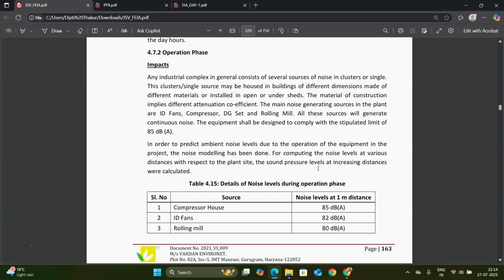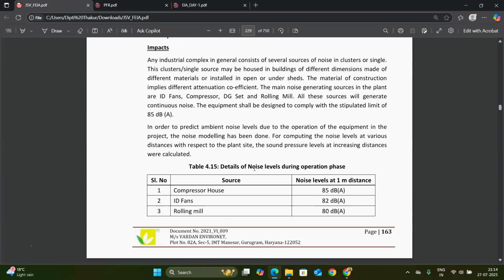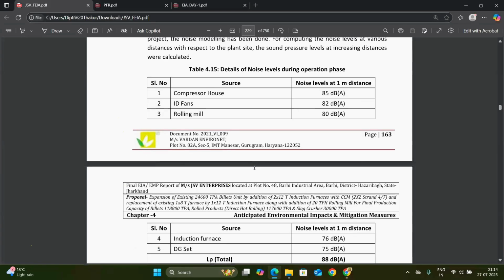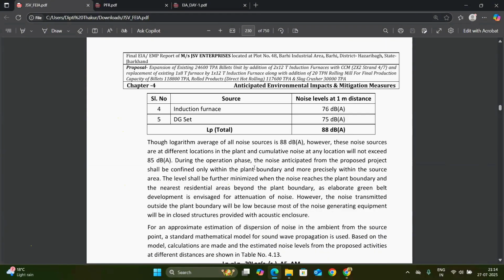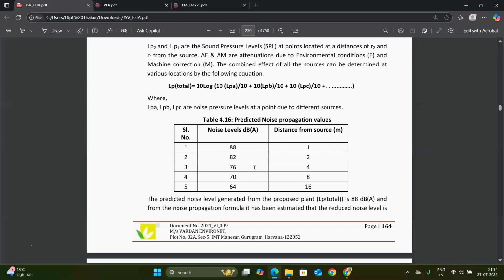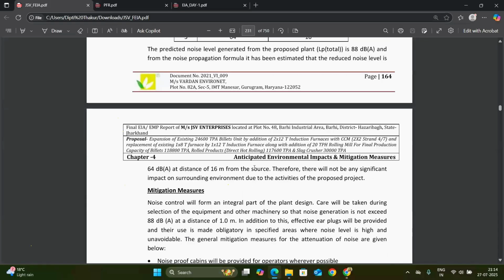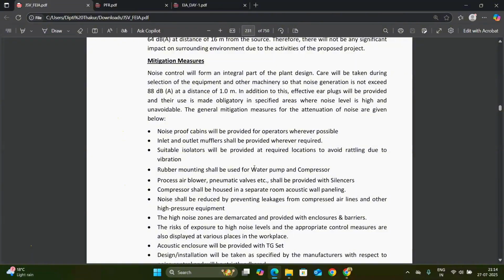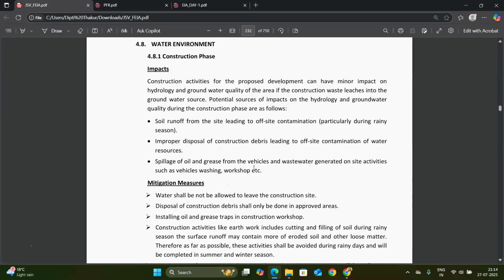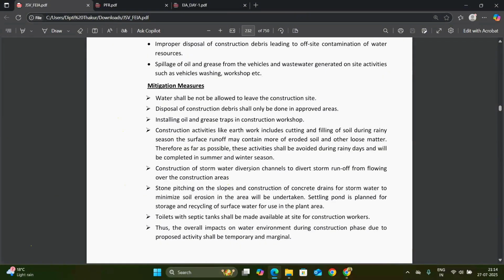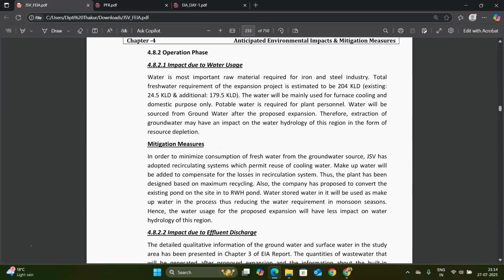At the time of the operational phase, the impact may be different, which we will have to survey, and on the basis of the analysis we have to write in chapter 4, and on the basis of the impact we have to write the mitigation measures for noise control. Then we have to write the impact and mitigation measures for the water environment. So during the time of construction, we have to write about the construction phase and about the operational phase.